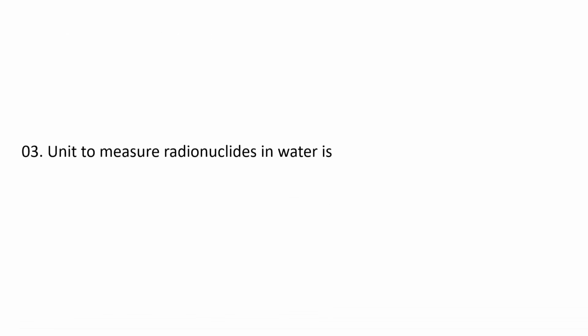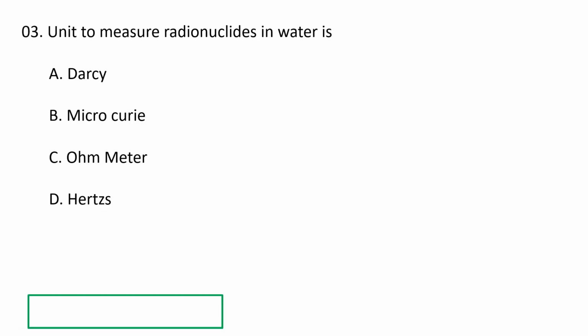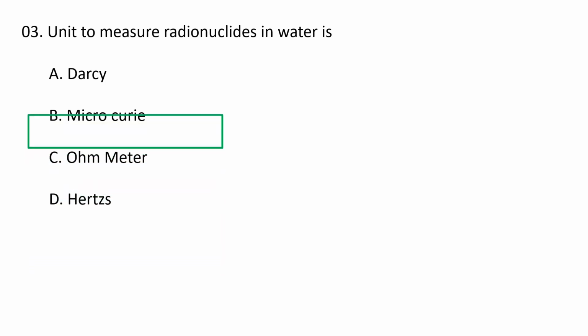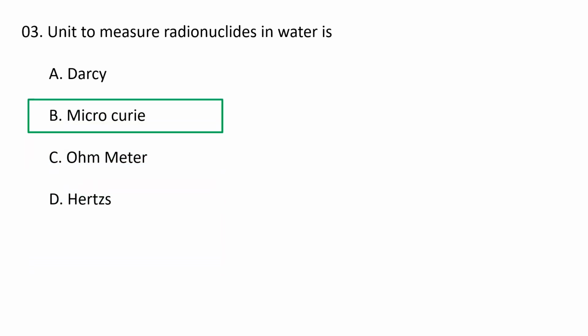Next question. Units to measure radionuclides in water is A. Darcy, B. Microcurie, C. Ohm meter and D. Hertz. The unit to measure the radionuclides in water is microcurie. B is the correct option.